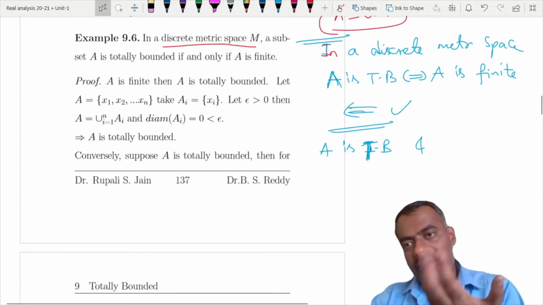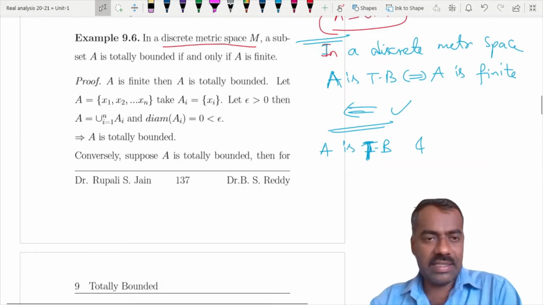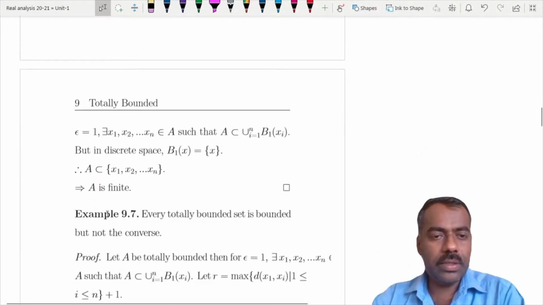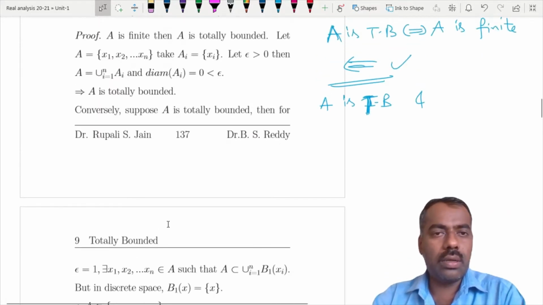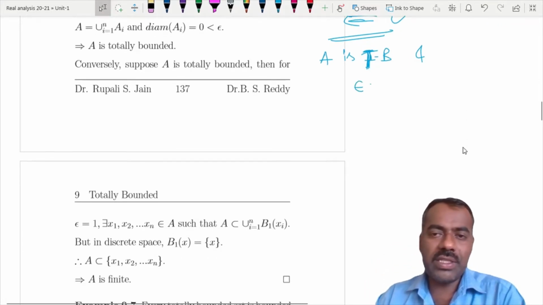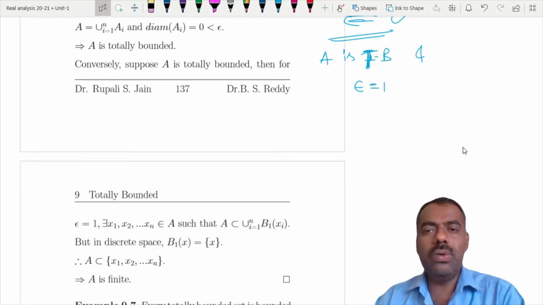Assume that A is totally bounded. Then for epsilon greater than 0, in particular you take epsilon equal to 1, clearly 1 is greater than 0.